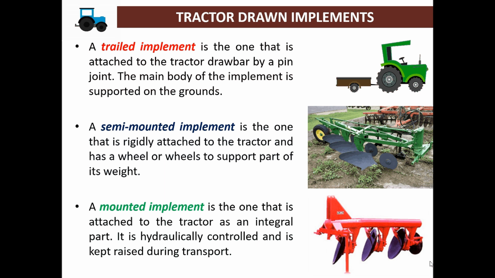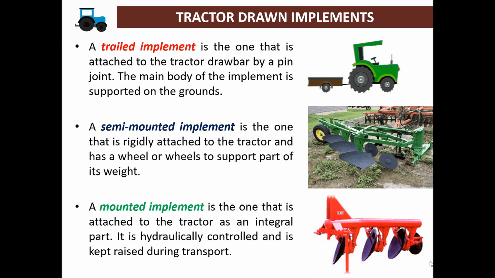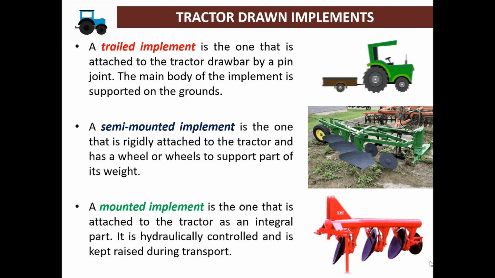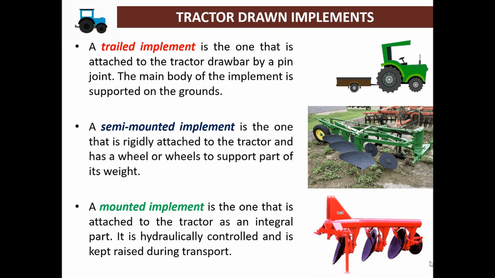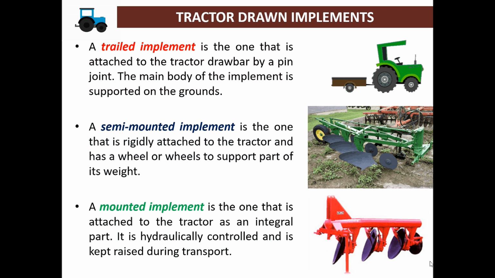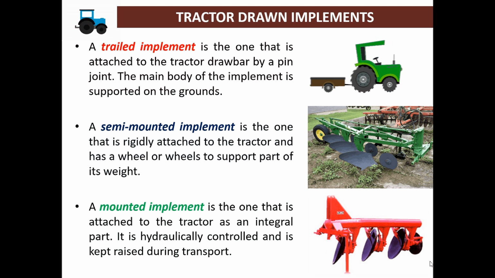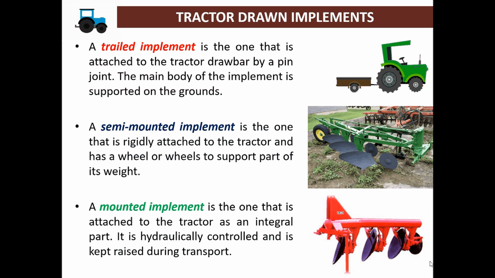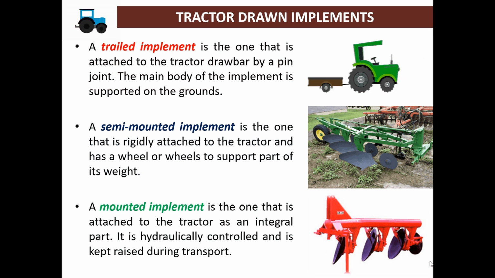Semi mounted implement is the one that is rigidly attached to the tractor and has a wheel or wheels to support part of its weight. As you can see in the figure, this is the plow which is provided with the ground wheel for partial support to weight of that particular implement. Then mounted type implement is the one that is attached to the tractor as an integral part. So whole of its weight is supported by tractor itself. This can be hydraulically controlled.